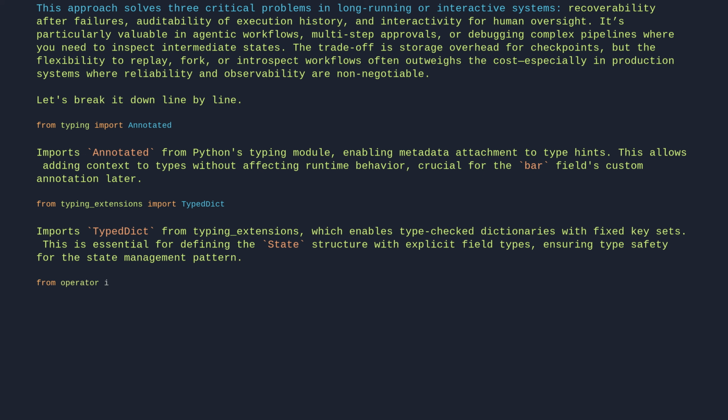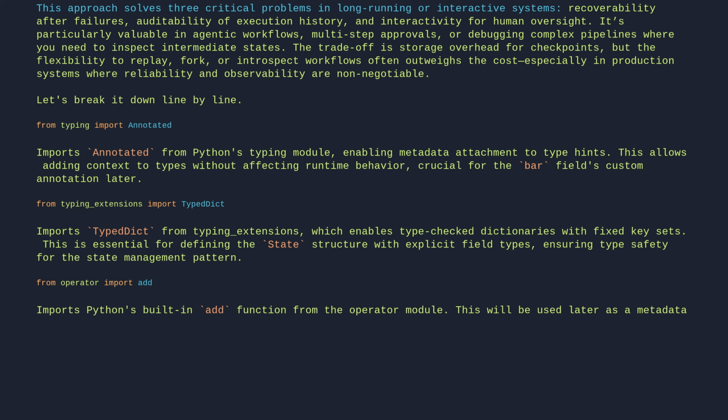From operator, import add. Imports Python's built-in add function from the operator module. This will be used later as a metadata annotation for the bar field, indicating that list concatenation should use addition semantics. class State(TypedDict).